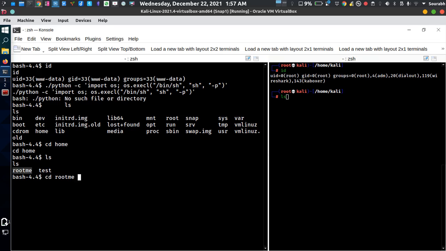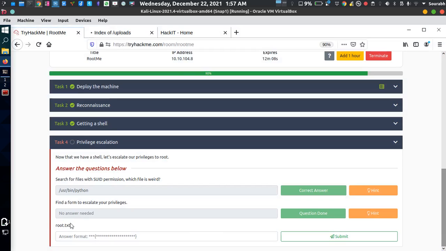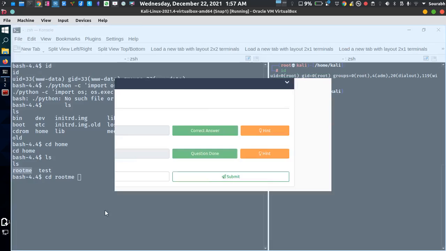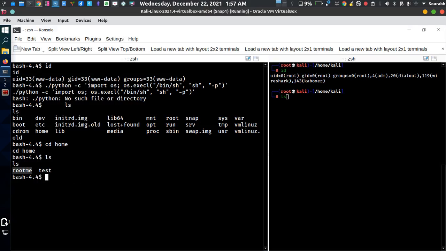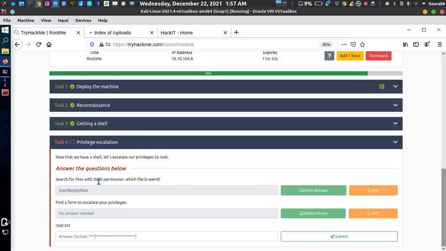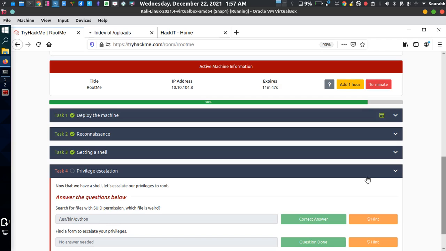When you enter rootme, there's a file called root.txt. For knowing the content of that file, you just need to cat root.txt. It's going to give you the result, which is what is located in the root.txt.